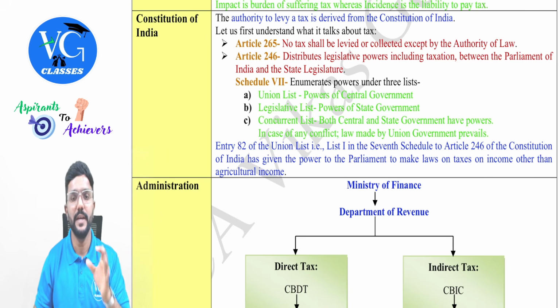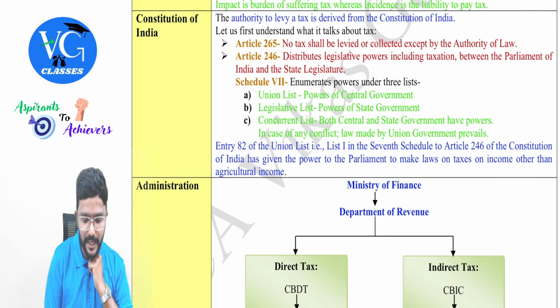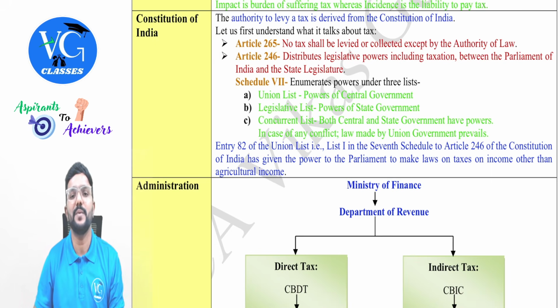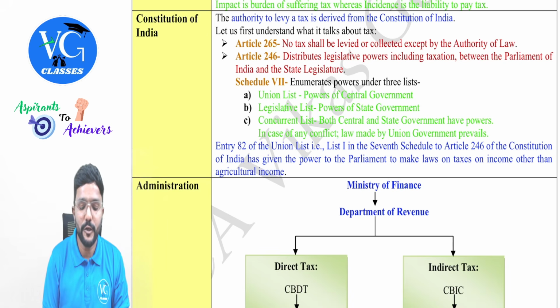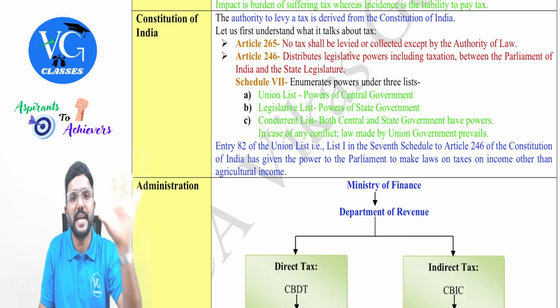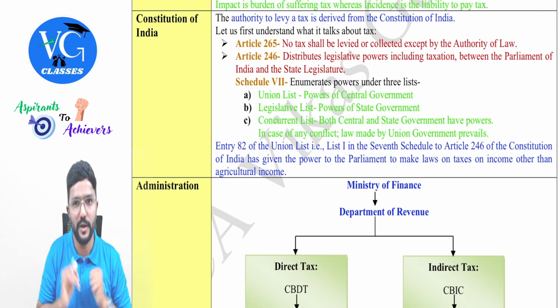Yes. So, firstly, to levy and collect any tax, the power has to be given in the Constitution. Then Article 246, which is important, distributes the legislative powers, including taxation, between the Parliament of India and the state legislature. Meaning Article 246 will distribute the power between various state governments and the central government. Who has the power to make which laws?